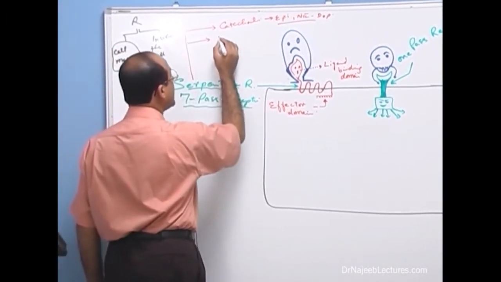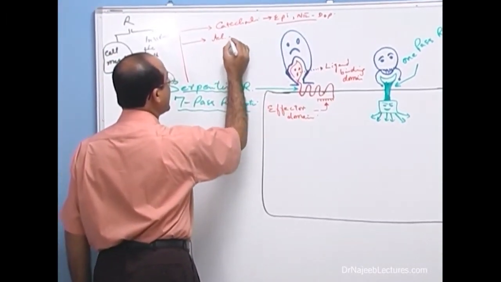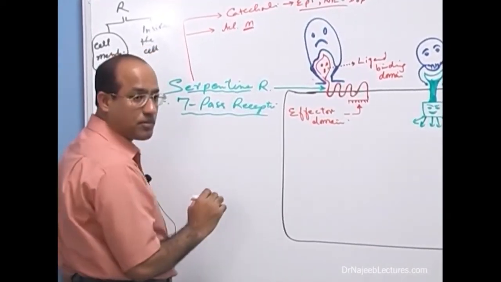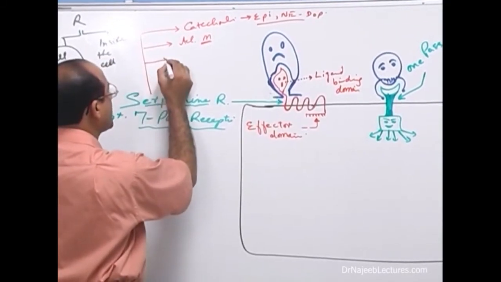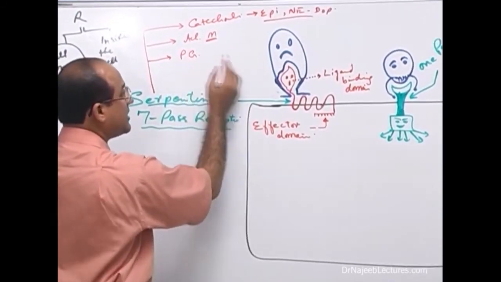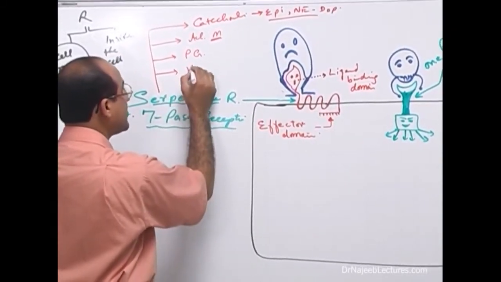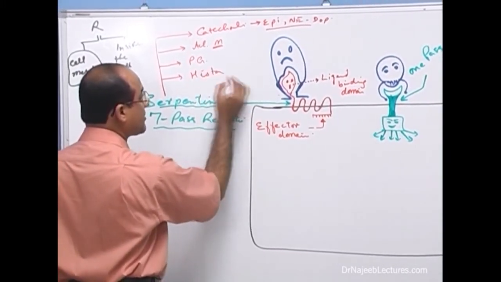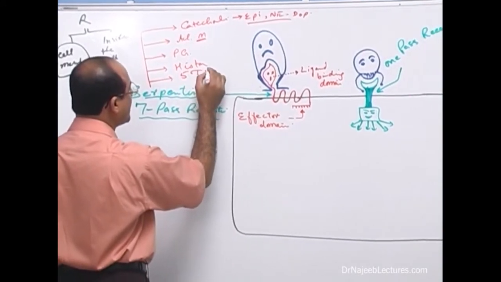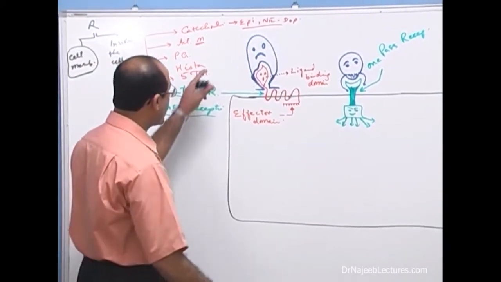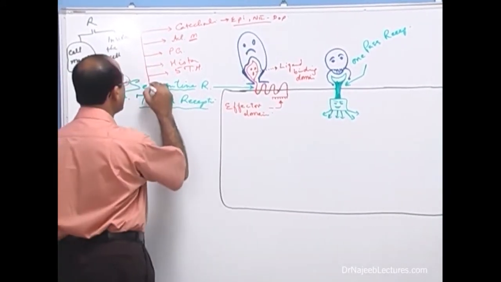Even, do you know that acetylcholine has muscarinic receptors which are 7-pass receptors, belonging to the family of 7-pass receptors? Even prostaglandins have 7-pass receptors. Again histamine, 7-pass receptors. You can talk about 5-hydroxytryptamine, which is also called serotonin, that also works on the 7-pass receptors.